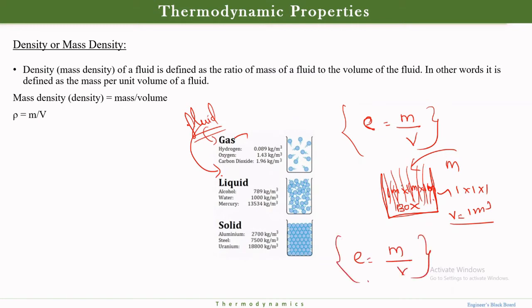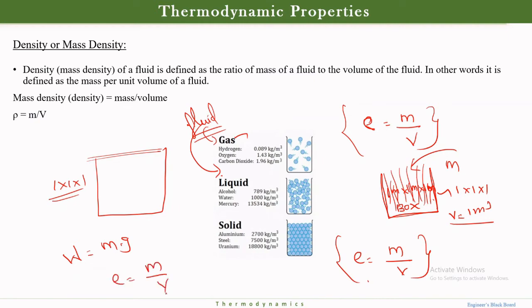This is the best example. Suppose I need to find the density of some liquid. Then I will fill that liquid in the 1 cross 1 cross 1 box and just weigh it. What you will get is m g. Then I need to find rho.